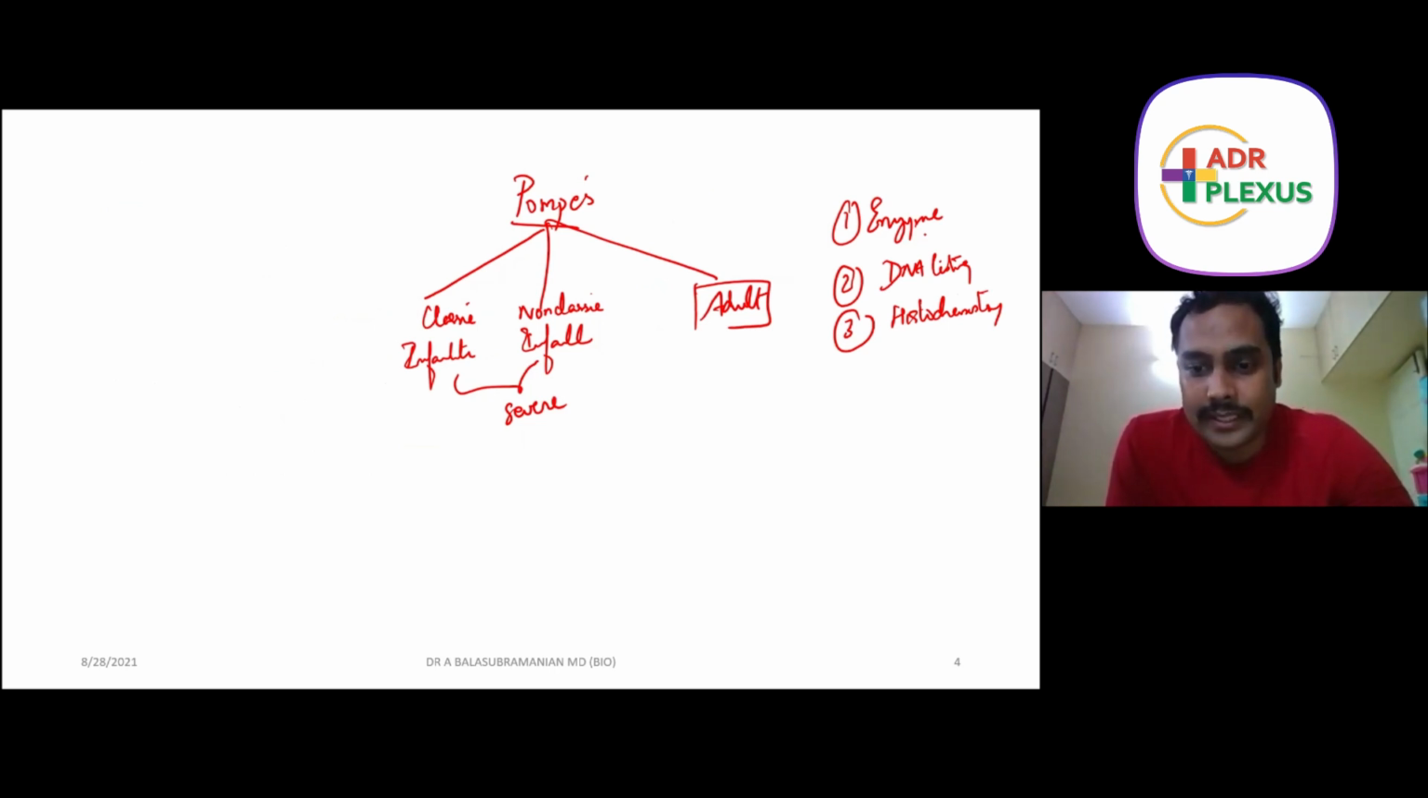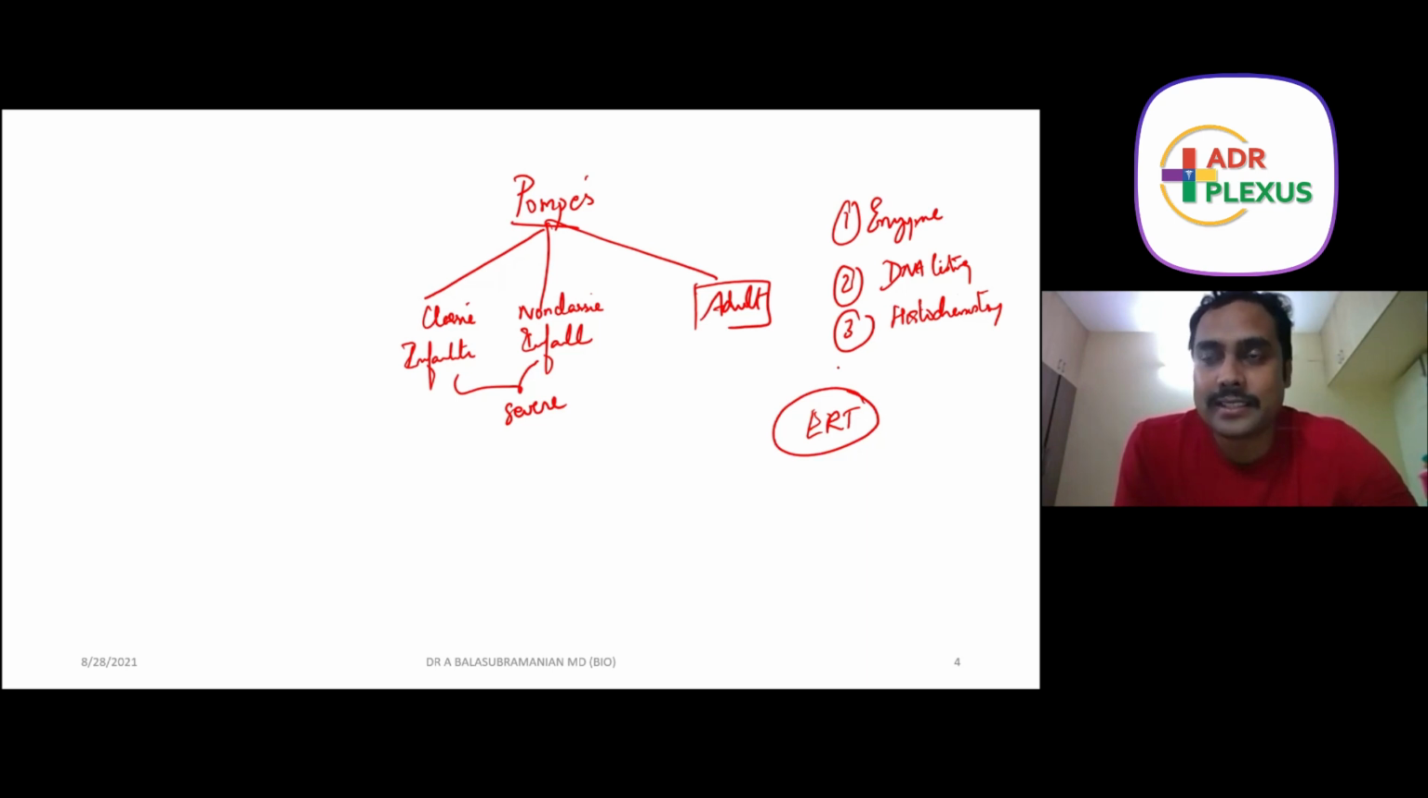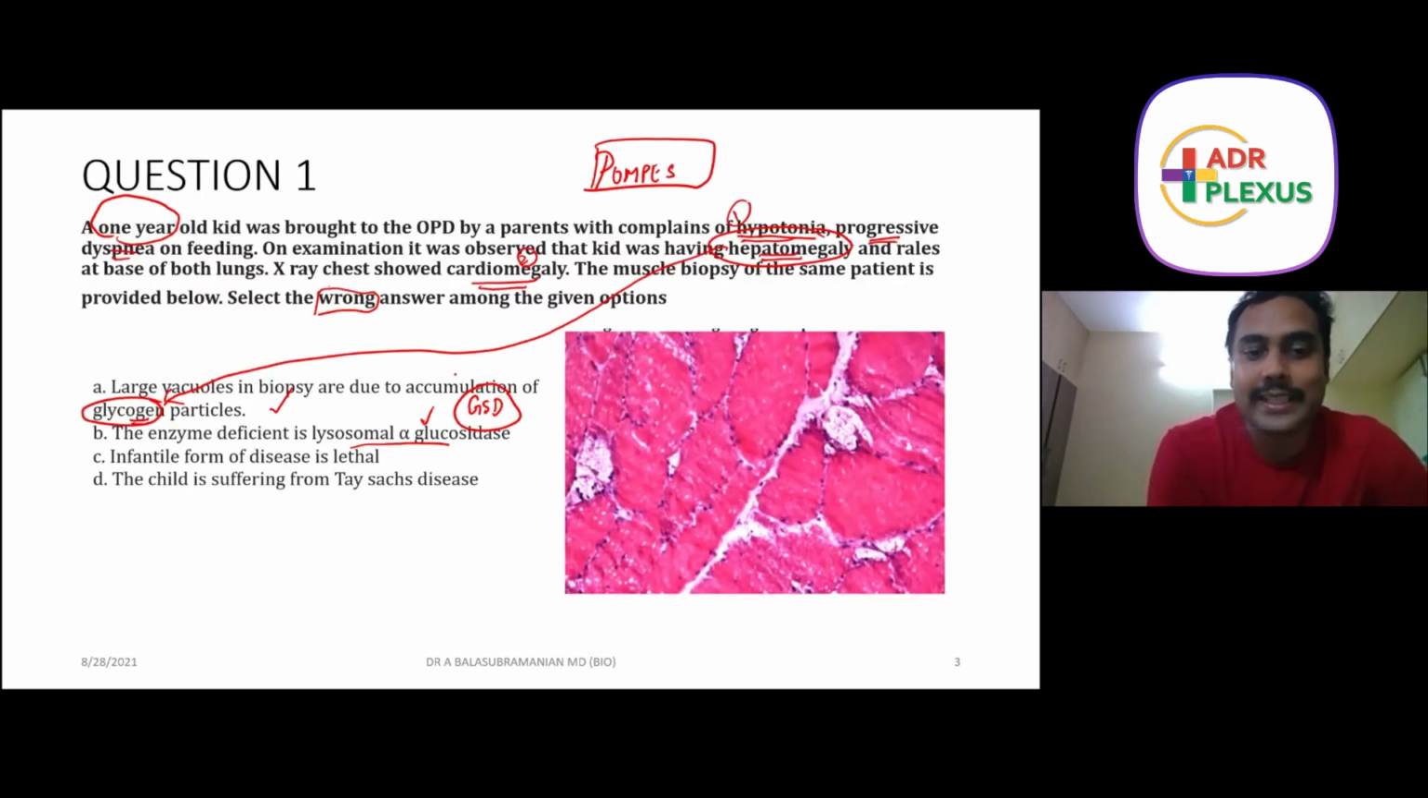The treatment is very simple. It's ERT or enzyme replacement therapy. Give the deficient enzyme, acid maltase, lysosomal alpha glucosidase, which has to be administered, right? So now the fourth option. So this is also correct. Infantile form of disease is lethal.